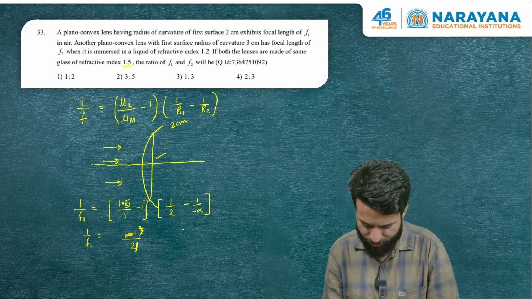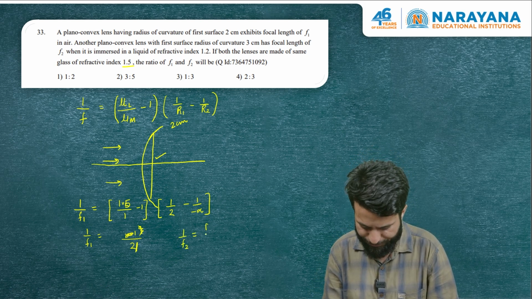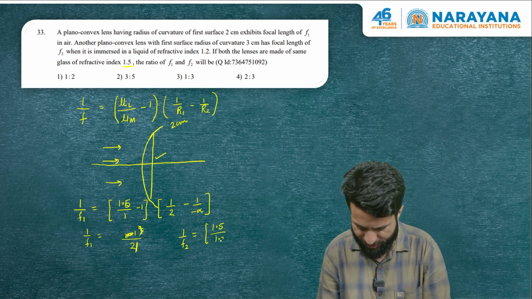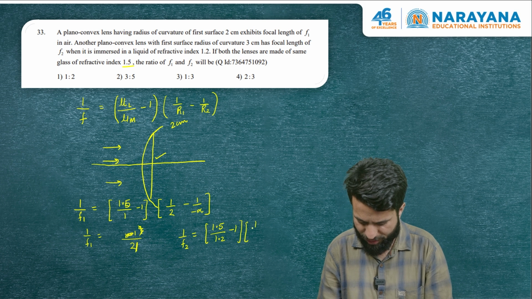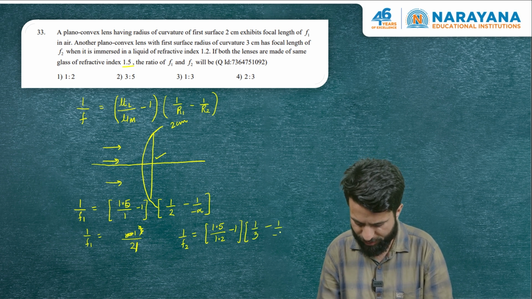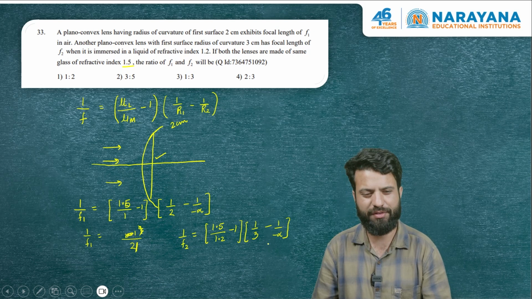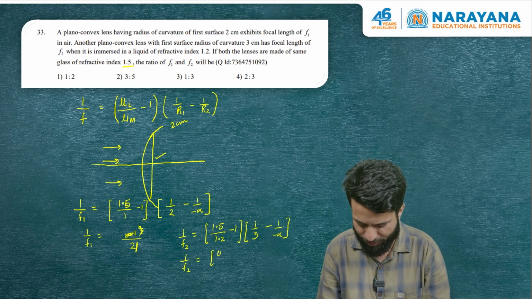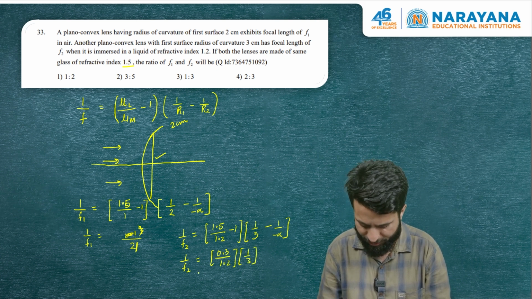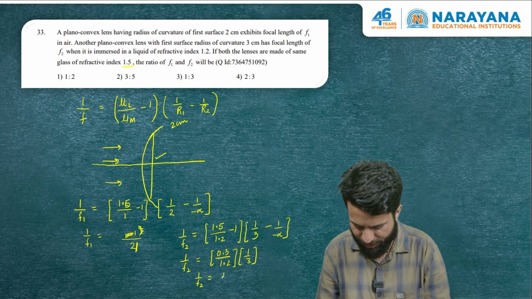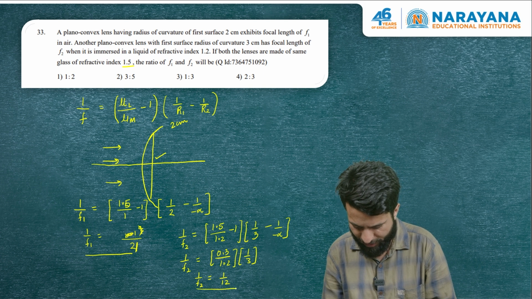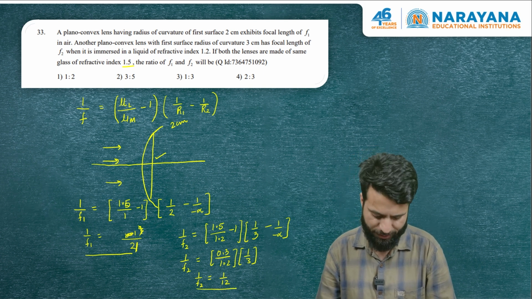Now let me write down the focal length of the second lens. So that is lens material's refractive index divided by surrounding refractive index minus 1, times the radius of curvature of the first surface, 3 minus 1 by infinity. I think we have to now find the ratio. That's pretty simple stuff, right? So 1 by f2 is equivalent to 0.3 divided by 1.2 into 1 by 3. Basically 1 by f2 is equivalent to 1 by 12. And if you take the ratio of f1 is to f2, I think the answer of this question is 1 is to 3. That's pretty simple.